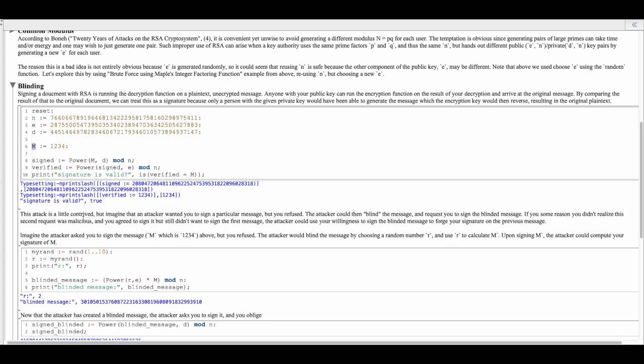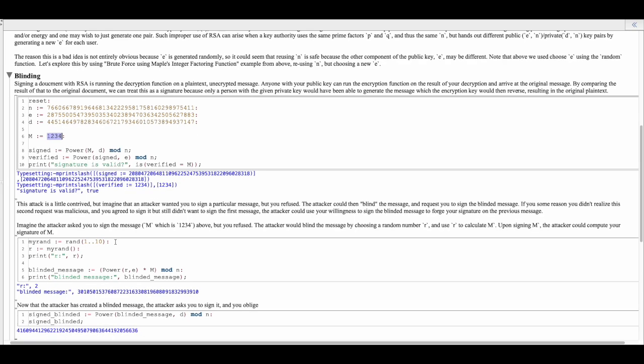Now, again, this attack is a little contrived because I don't know why somebody would ask you to sign a message and you refuse, and then they ask you to sign this other message and you agree, but that's how the attack works. So in this case, the attacker gave you this message of 1, 2, 3, 4, and you refuse to sign it. Then the attacker could blind the message and ask you to sign the blinded message, which you would oblige, and then they could use that to forge your signature.